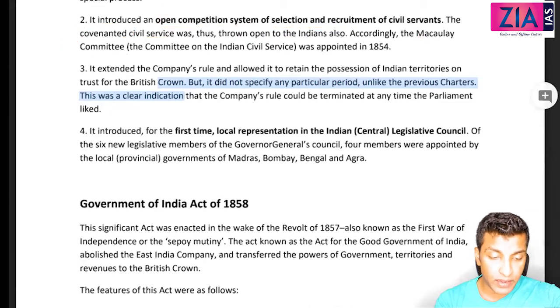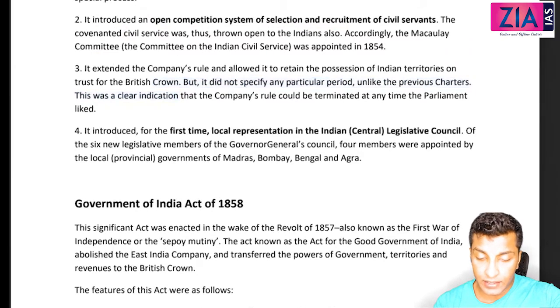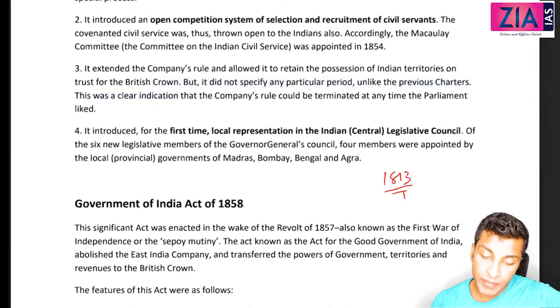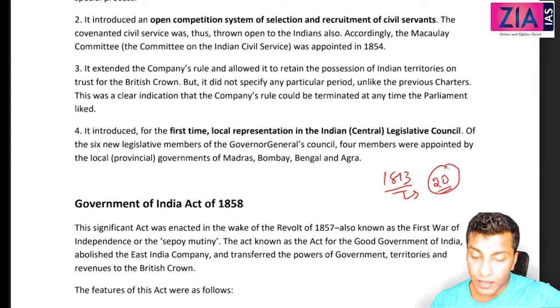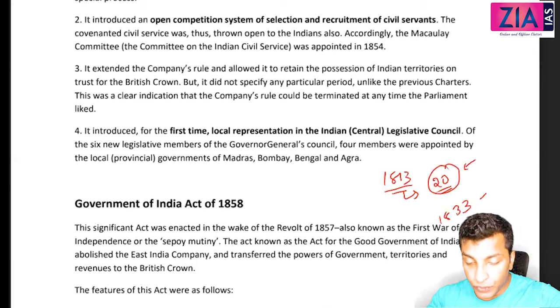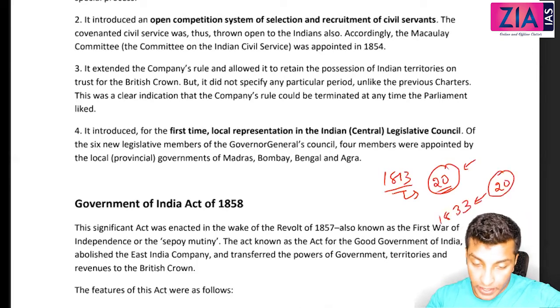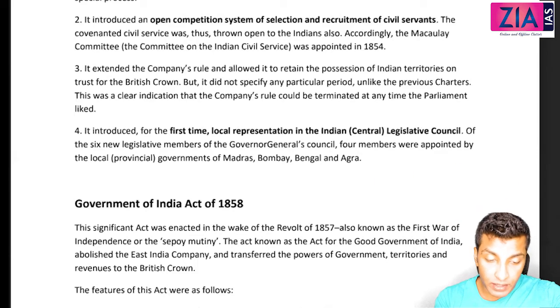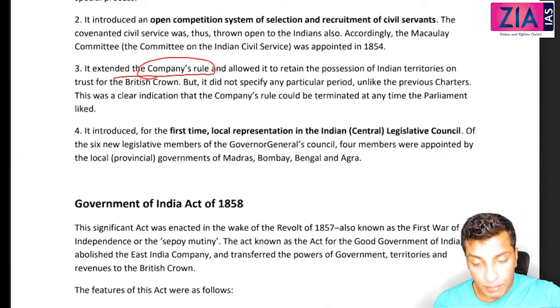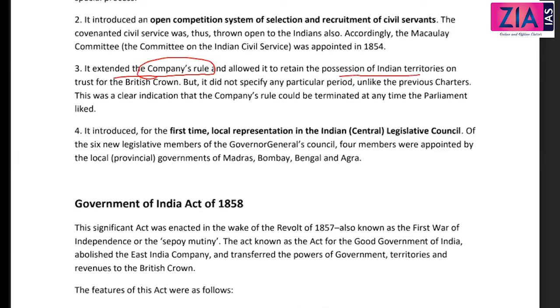Okay, now this point is again very important. If you see 1813 Charter Act, it is not there in Lakshmikant. It made it very clear that another 20 years, another act will come to talk about the East India Company's role in India. Again, in 1833 also, they extend this for another 20 years, their rule in India. But here, it extended the company's rule and allowed it to retain the possessions, but it did not specify any particular period.